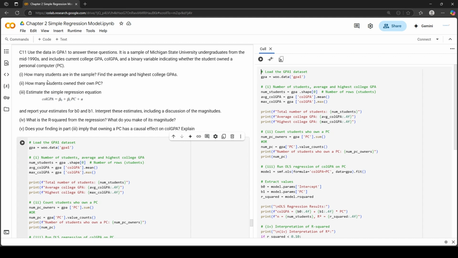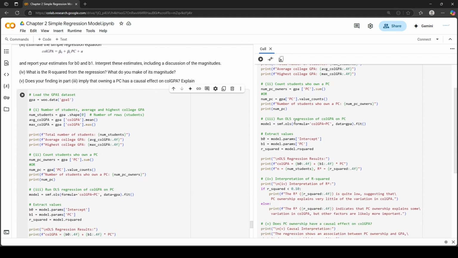First part says how many students are in the sample, find the average and highest college GPAs. Second part says how many students own their own PC. And the third part says estimate the simple regression equation colGPA being explained by PC and report your estimates for beta 0 and beta 1. What is R squared from the regression? And in the last part it says does your finding in part 3 imply that owning a PC has a causal effect on colGPA?